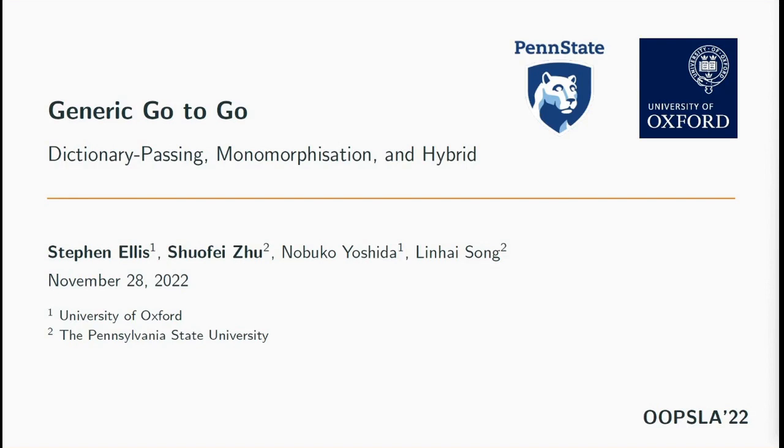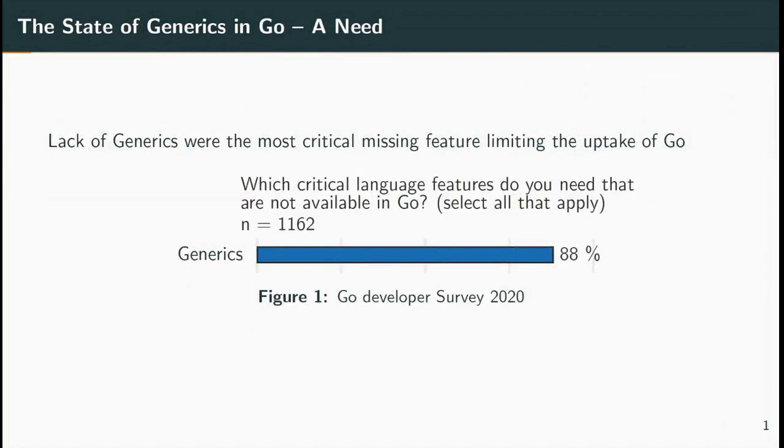My name is Stephen Ellis, and today we'll be looking at translating generic Go to Go. This work was conducted by myself, Shofei, Nobuko, and Linhai. Go is a popular industry programming language created in 2009 by Google and is used by the likes of Uber, Docker, and Kubernetes, to name but a few.